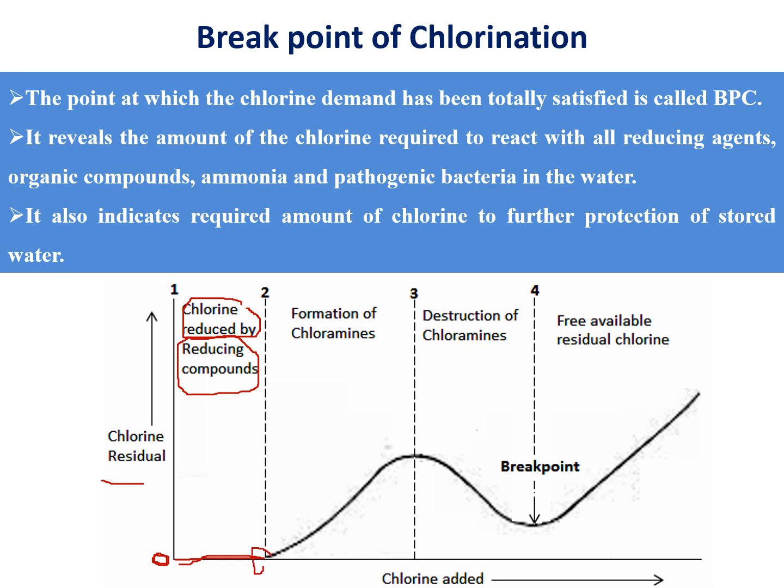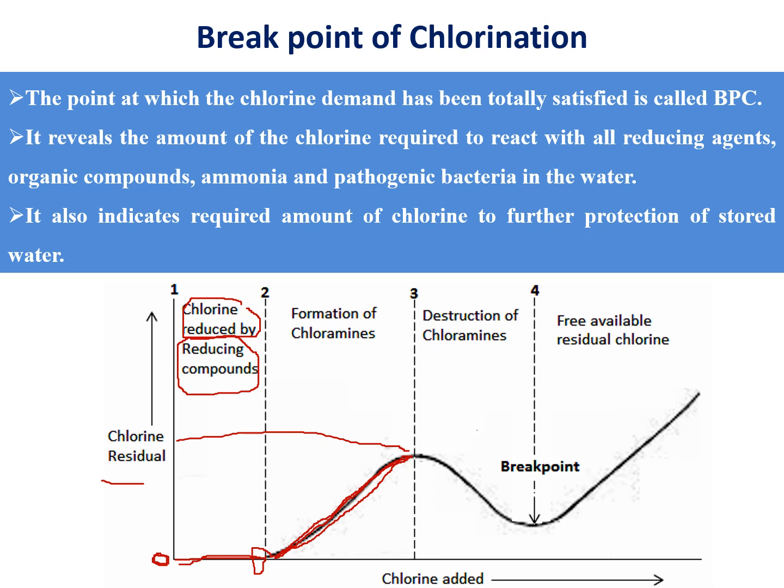After this point, the chlorine gas you add interacts with the ammonia in the water, so it forms chloramines. So it shows a high amount of chlorine residue at this point. Next, after this point, the chloramines start to interact with the bacteria present in the water.